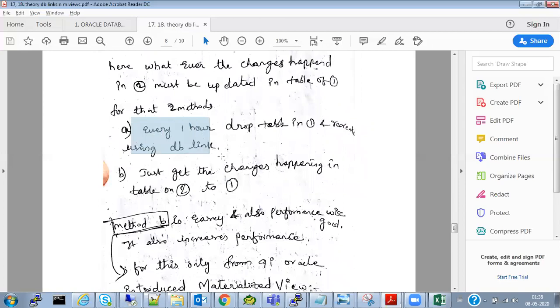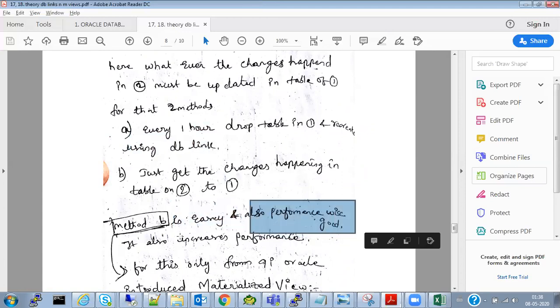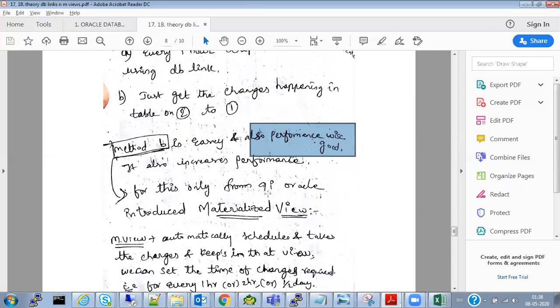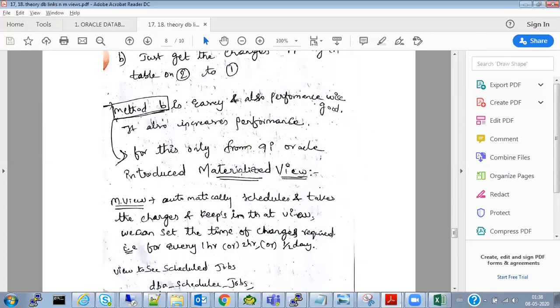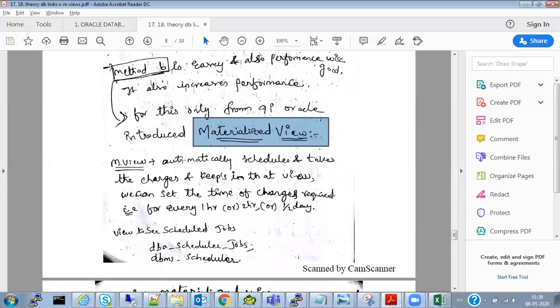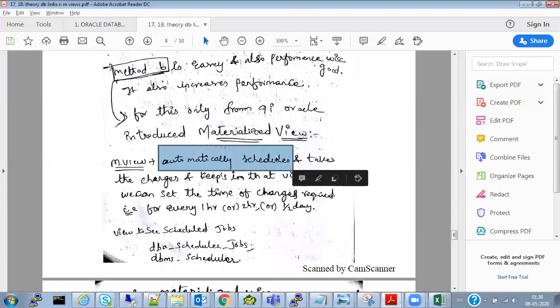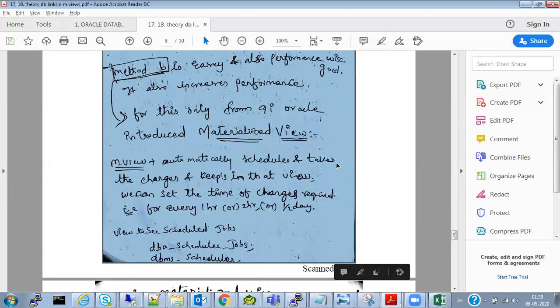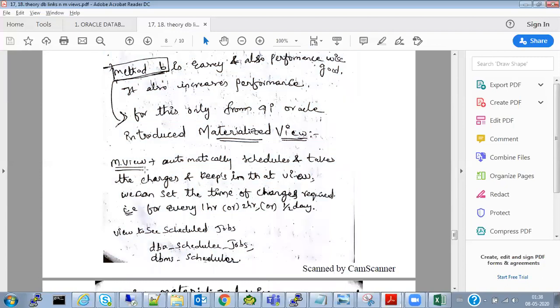So for every 1 hour, I can't do the manual job. So method B is very easy, and performance wise it is also good. It will also increase the performance. That is the reason from the 9i version there is a concept called materialized view, which was introduced in Oracle 9i. What it will do? Materialized view automatically schedules, and it takes only the changes happening on the source table.